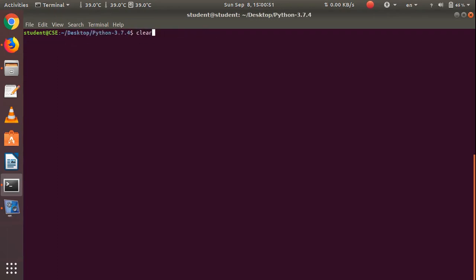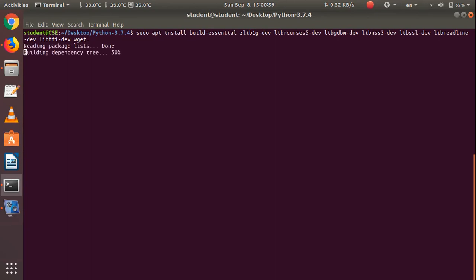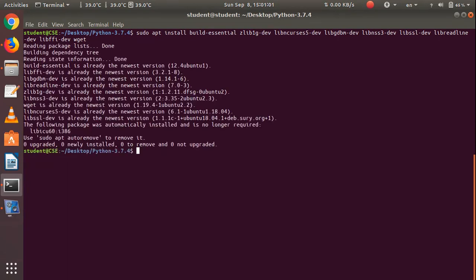Before installing, you need some prerequisites. Those are the dependencies for Python 3. So I need to install all those dependencies. As you see, I have previously installed these for you, so I don't want to take time for this. All these commands and all the other stuff, links, will be in the description. If you want, you can check that. You don't need to worry about the commands. See, I have installed the prerequisites.